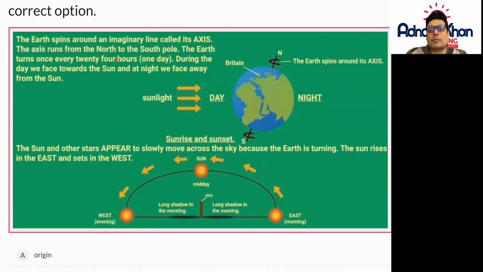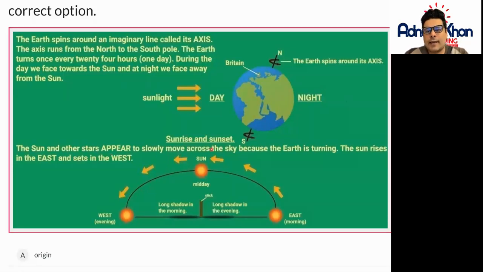The axis runs from the north to the south pole. So there's the north pole and the south pole. The Earth turns once every 24 hours, and 24 hours makes a whole day. During the day, we face towards the sun, and at night, we face away from the sun. So you can see here that this is going to be daylight because the sun is coming, and on the other side is going to be night.